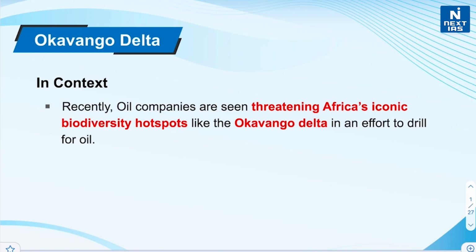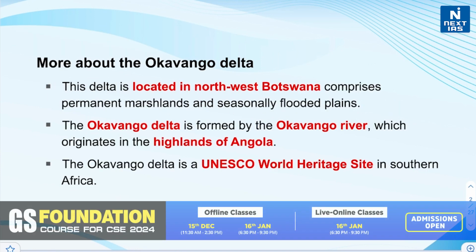It was in the news because a recent report by a German non-profit has highlighted that oil companies are seen threatening Africa's iconic biodiversity hotspots like Okavango Delta in an effort to drill for oil. Now let's know more about Okavango Delta.